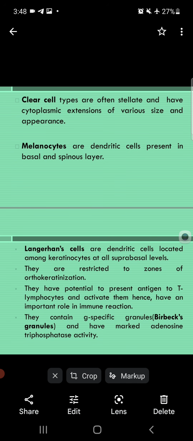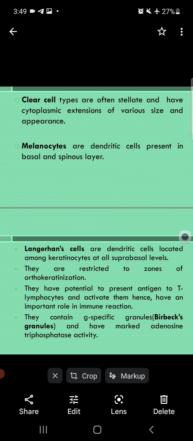They have the potential to present antigen to T lymphocytes and activate them, hence have an important role in immune reaction. Meaning in gingiva, the Langerhans cells are responsible for immune reaction because they stimulate T lymphocytes, and they are present between keratinocytes, restricted to the zone of orthokeratinization.